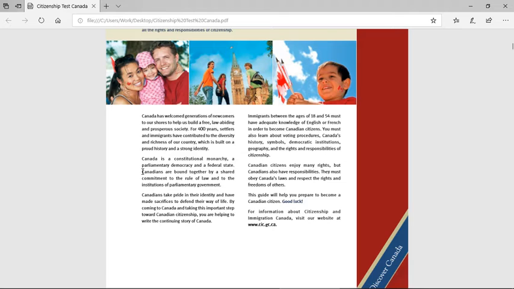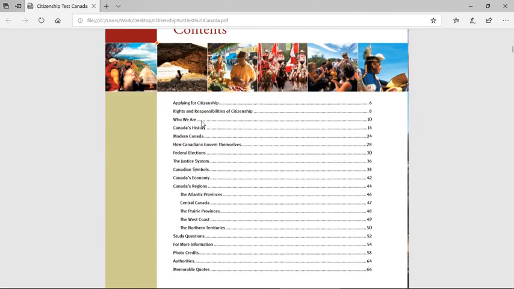Immigrants between the ages of 18 and 54 must have adequate knowledge of English or French in order to become Canadian citizens. You must also learn about voting procedures, Canada's history, symbols, democratic institutions, geography, and the rights and responsibilities of citizenship. Canadian citizens enjoy many rights, but Canadians also have responsibilities. They must obey Canada's laws and respect the rights and freedoms of others. This guide will help you prepare to become a Canadian citizen. Good luck. For information about Citizenship and Immigration Canada, visit our website. That's not important for me.